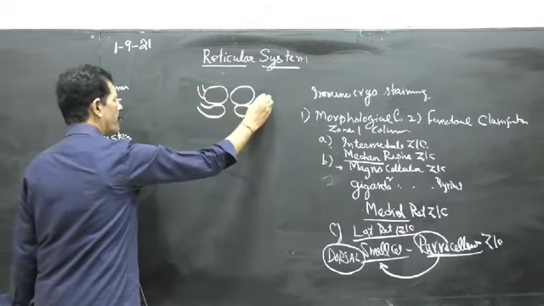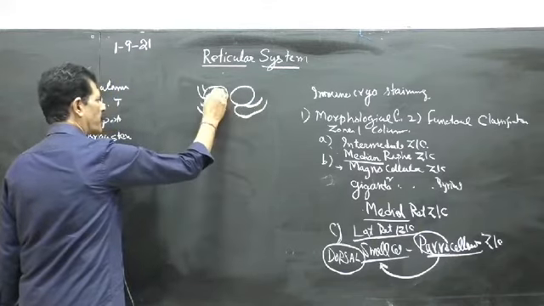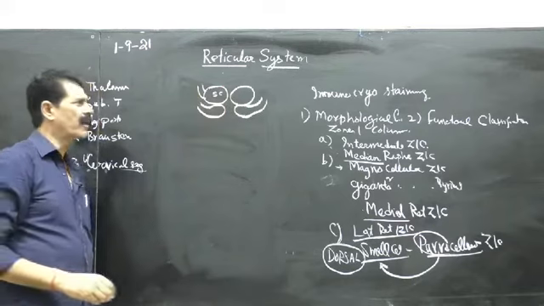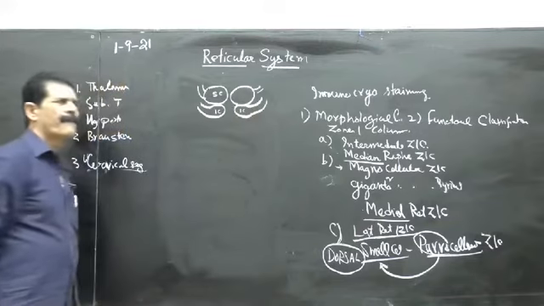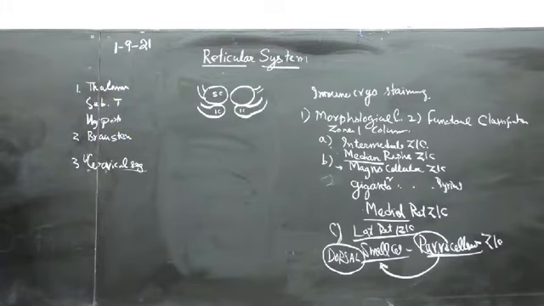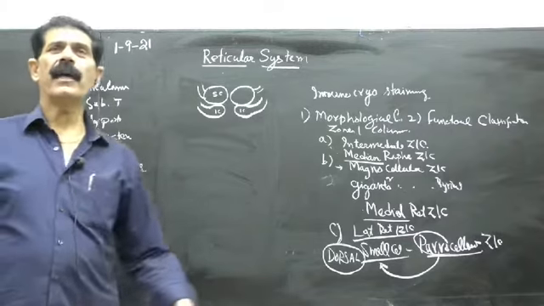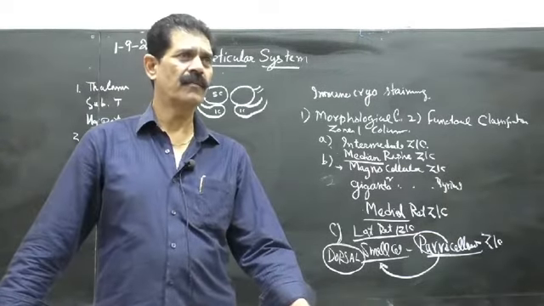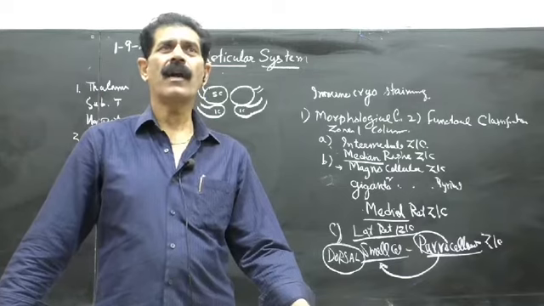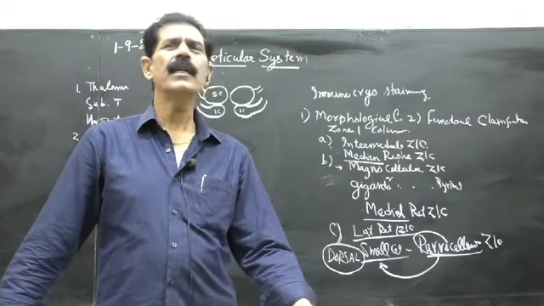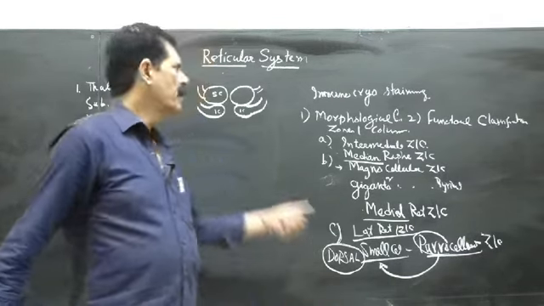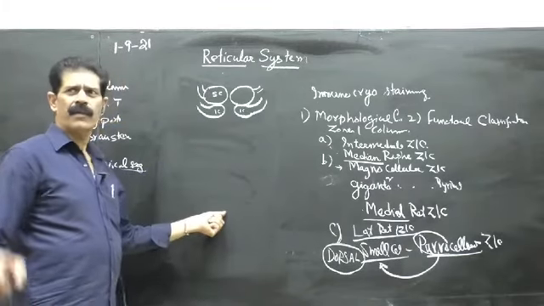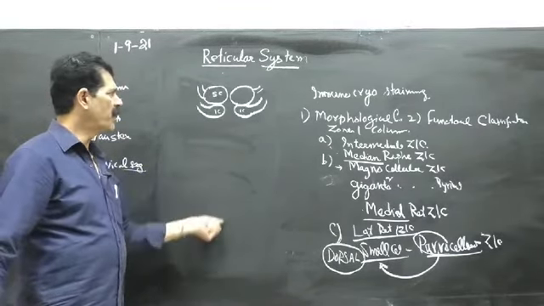This is the superior colliculus, which is larger in size, always make it big, and the inferior ones are smaller in size. This is the smallest part of the brain, that is the midbrain, 1 inch long and 1 inch broad, and it has got the narrowest part of the ventricular system as well, the cerebral aqueduct, which connects the third ventricle with the fourth ventricle. So it is 1 inch long and 1 inch broad. This diagram is very, very important. Everybody should make it in your copy, full page.